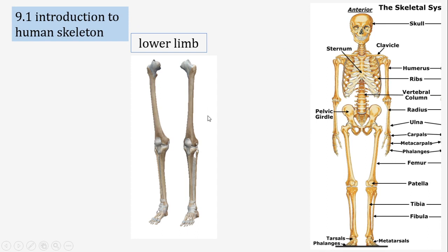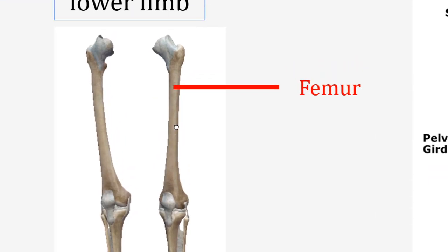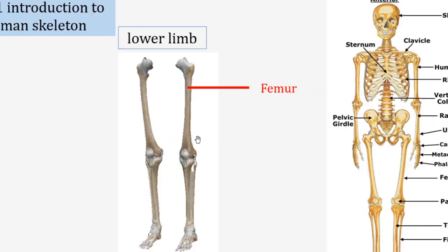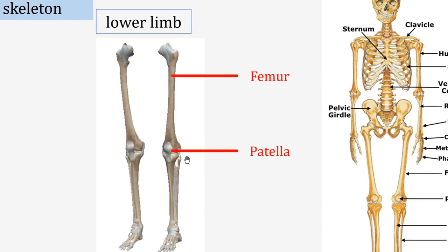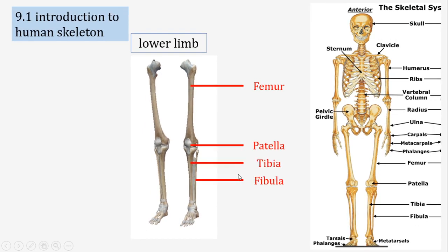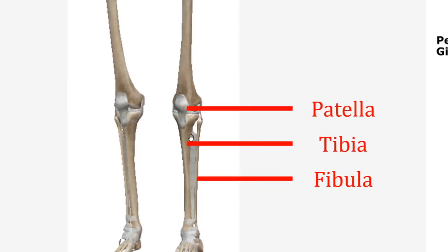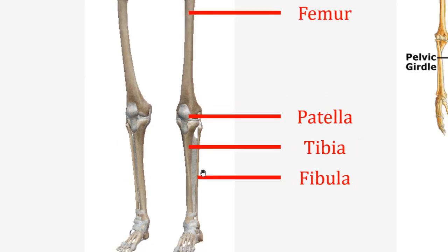And when we go to the lower limb, inside of the leg, the longest bone of our body is called the femur. So femur is a type of long bone, and at the bottom of the femur we get the patella. Patella is also called the kneecap, and along with it there are 2 more bones present. They are tibia and fibula. The front bone is called tibia, and the back and thin bone is called fibula.